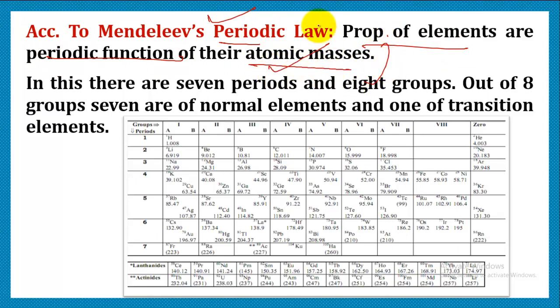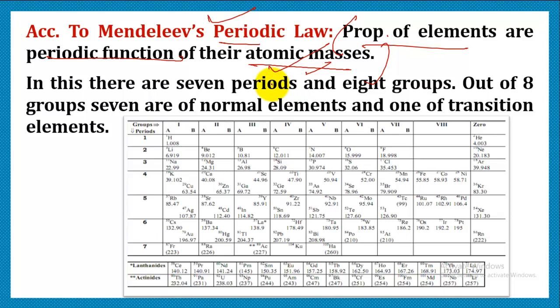This means that if elements are arranged in order of their increasing atomic masses, we can see the repetition of similar properties after regular intervals. Or we can say that there is periodicity in the properties.